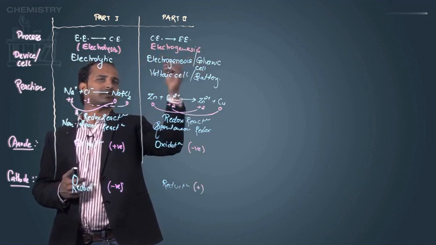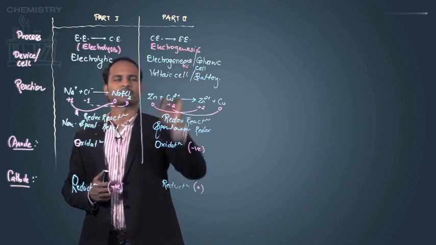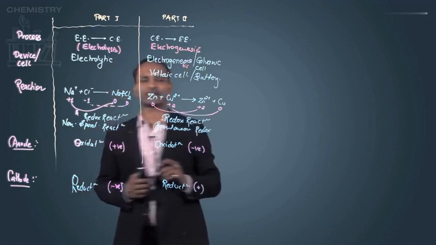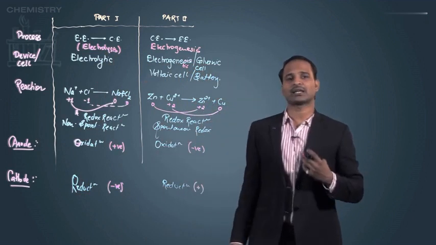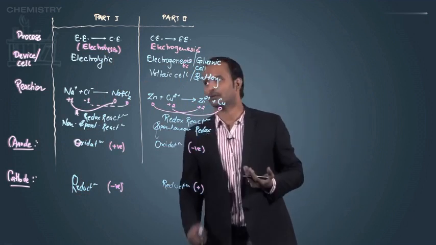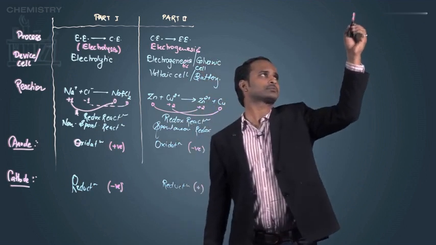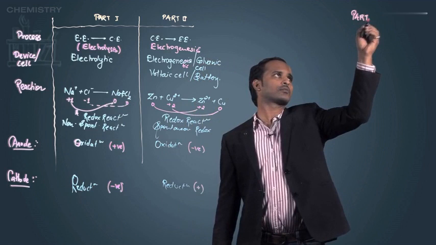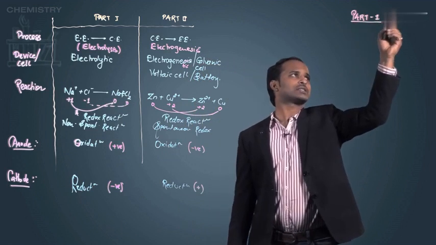And when I say the device name, then it's the electrogenetic cell. So electrolysis, that means electricity is consumed. Electrogenesis, that means electricity is generated. Okay, now let's start with the first part, that is electrolysis.